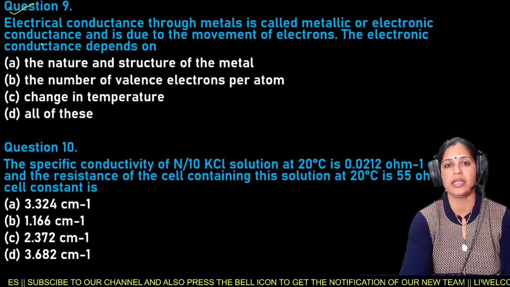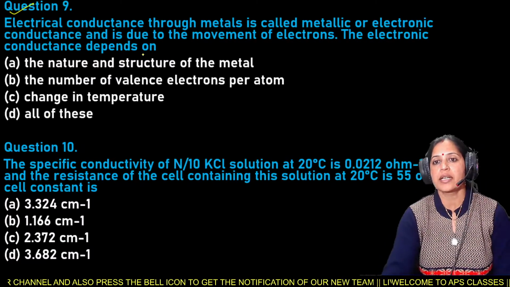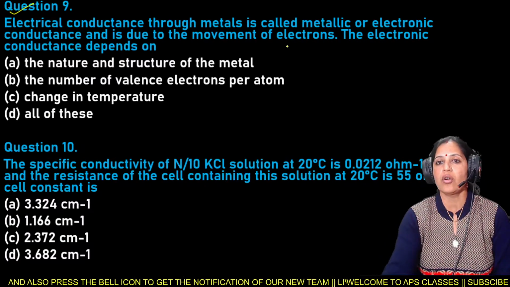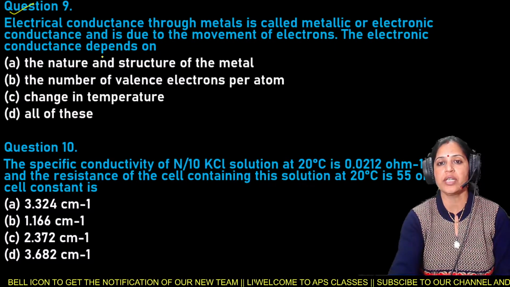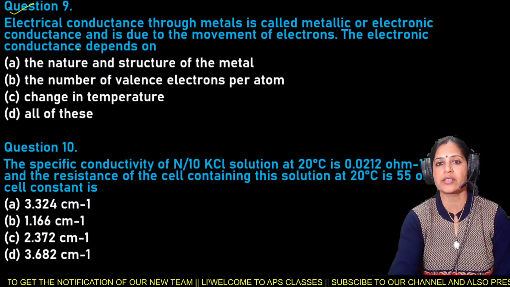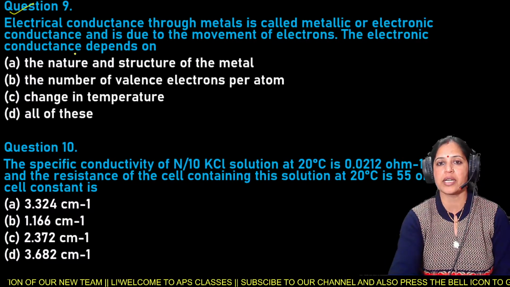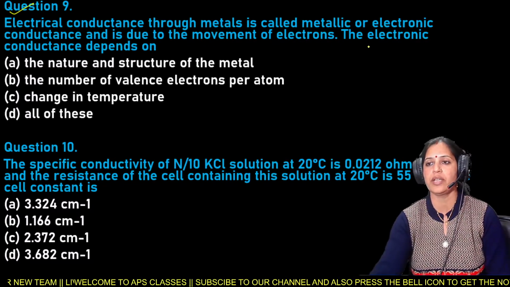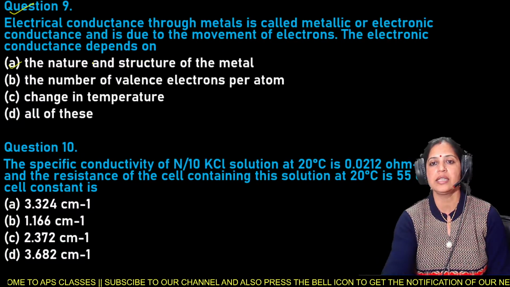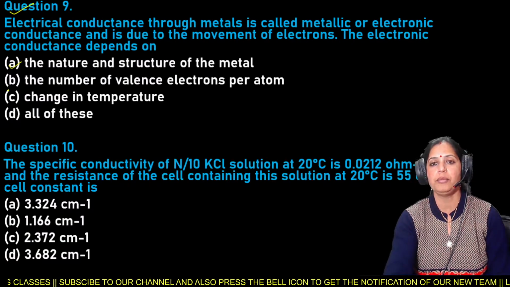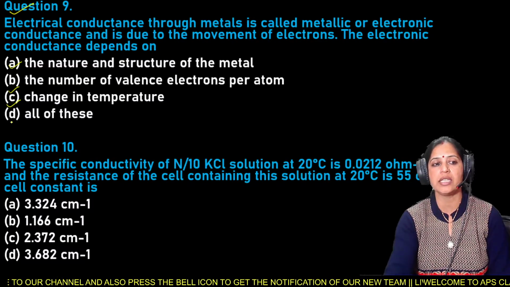Next is your question number 9, and here question number 9 is electrical conductance through metals is called metallic or electronic conductance and is due to the movement of electrons. The electronic conductance depends upon option A the nature and structure of the metal, B the number of valence electrons per atom, C change in temperature, and D is all of these.